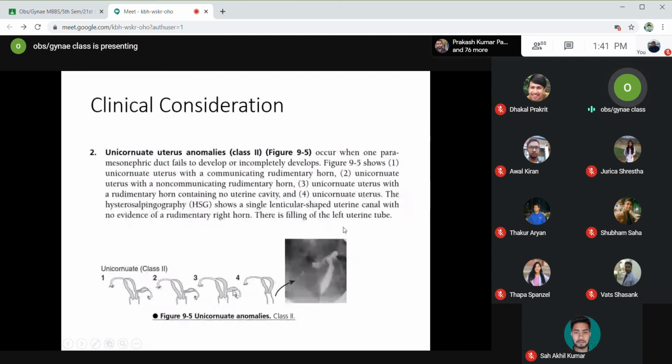Okay, this rudimentary horn has no uterine cavity. So there is no endometrial tissue. There will be no endometrial proliferation during menstruation. So there will be no bleeding.